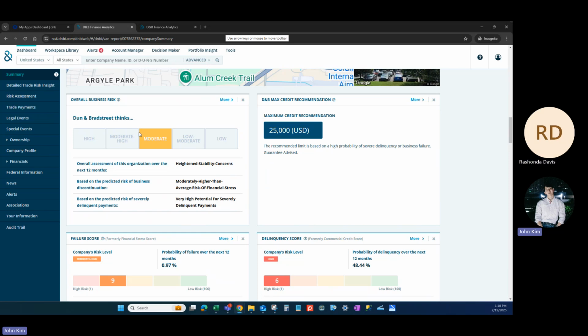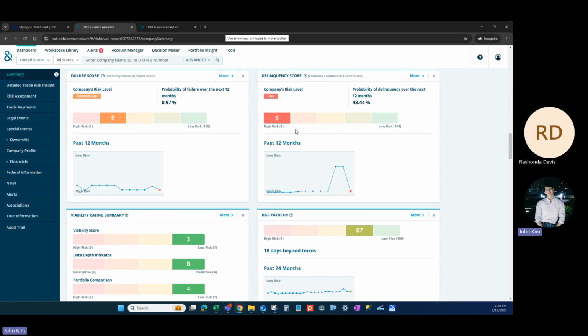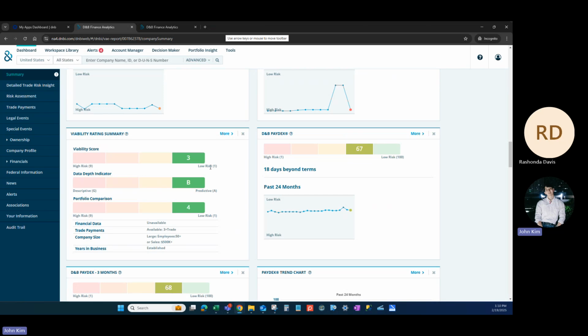Okay. And then this is the financial analysis of DNB's thinking of the risk of the business. It's moderate, and they give you the reason why they think it's moderate. Like the overall assessment of the organization over the next 2 months: heightened stability concerns based on the predicted risk of business to continue. It's moderately high. Seems like the financial stress and the delayed payments are the big issues here. So that's moderate. This just gives a breakdown of the summary that we just saw.